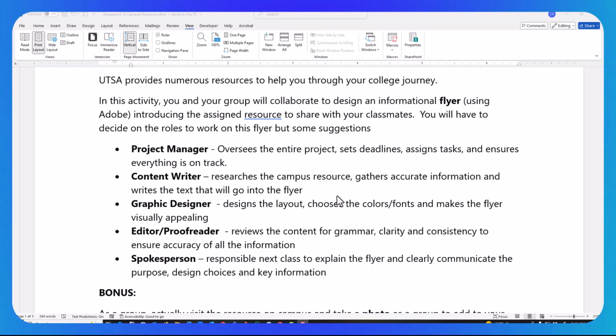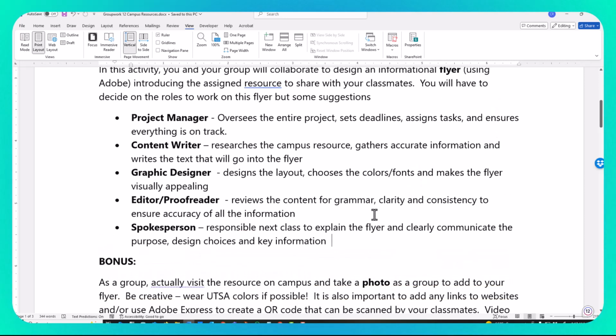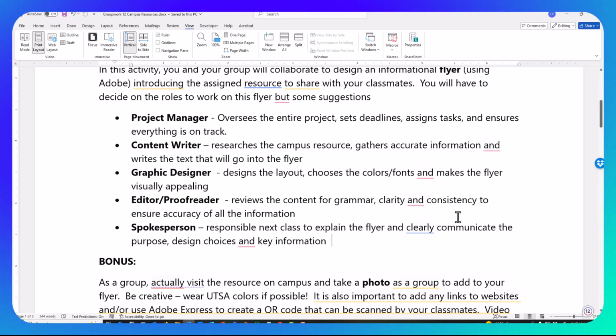I just suggested that you have a project manager that chases everybody down. Why are you not responding? Why are you ghosting me? All that kind of good stuff. The one that does the actual research, they find the resource. And again, this can be online. And then who's going to actually design the flyer, somebody that could proofread it, and then the person that is going to get in front of the entire class. I know you'll be nervous about that. So find somebody that likes to talk and can get up in front and tell everybody about your resource.